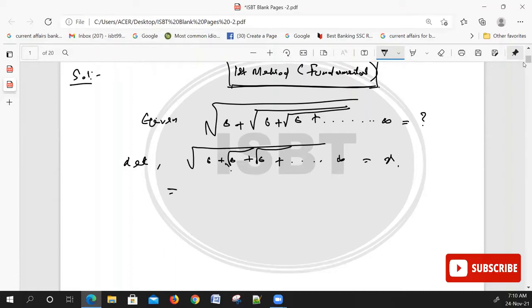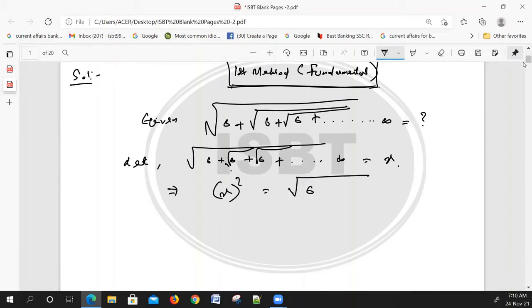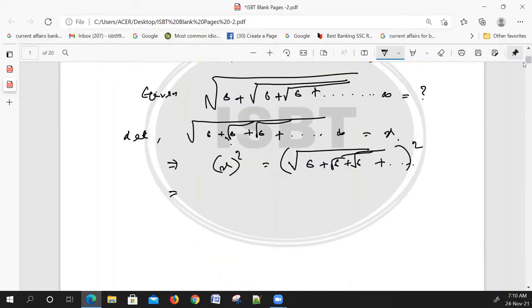Now we can write x square is equal to root 6 plus root 6 plus like this up to infinite, whole square. So x square is equal to 6 plus like this up to infinite.